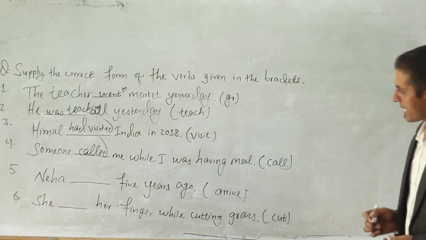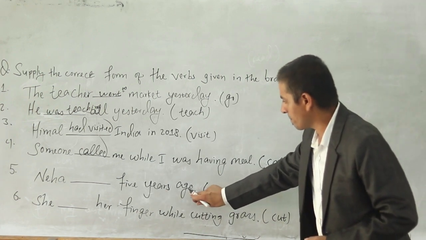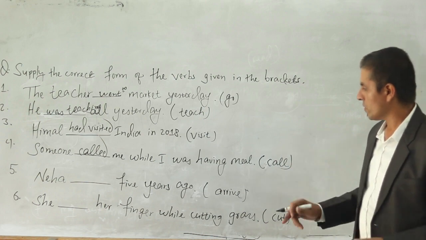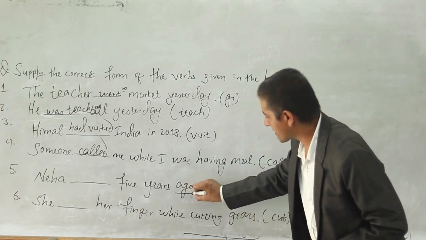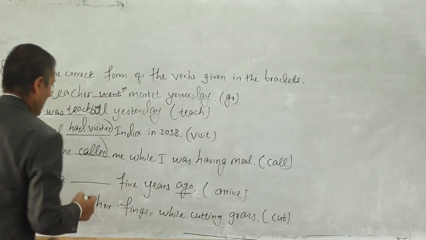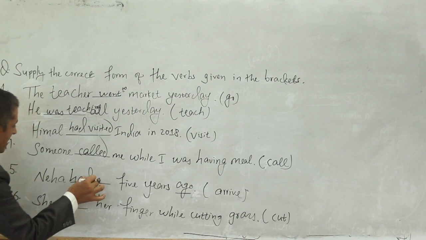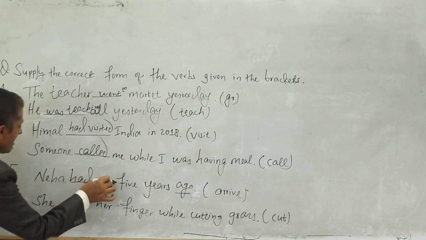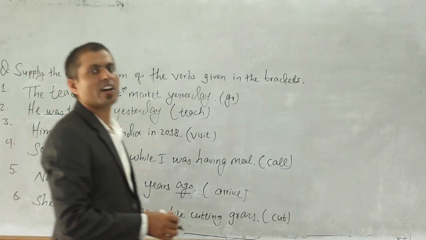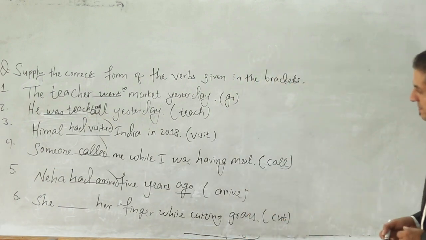And number 5, Neha danced 5 years ago. Alright? 5 years ago, this is the past action. 5 years ago, okay, this is the time indicator of the past and verb. So we should write here, Neha had arrived. Past had arrived. A-R-R-I-V-E-D. Alright. Had arrived.